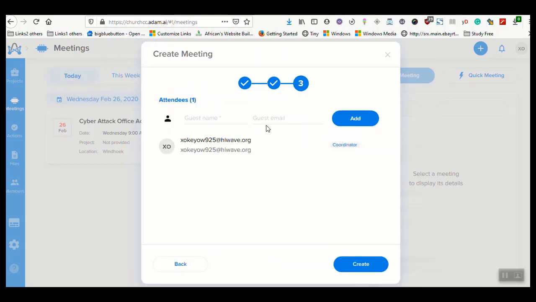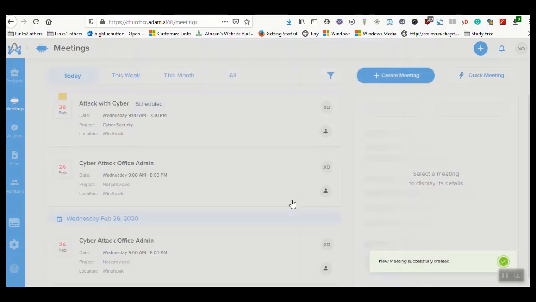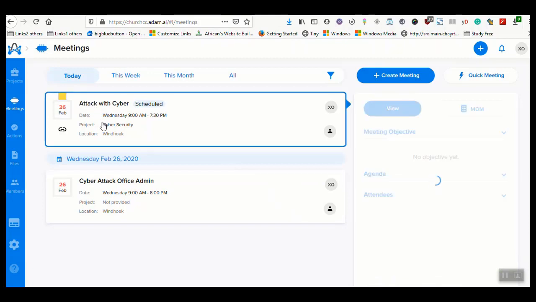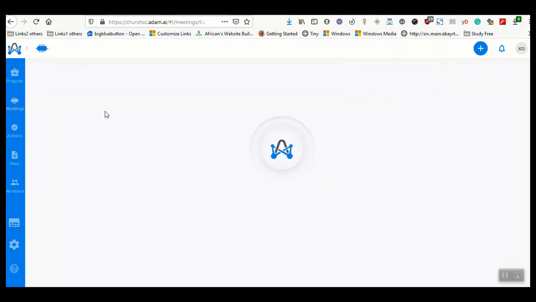I'm the organizer, so I can put the name of someone and invite the person to come as well. You can invite users to attend even though they are not on the list here. So I'm going to click create. So that is a meeting. It's scheduled already, so I'm going to click on it so that I can go into the meeting.